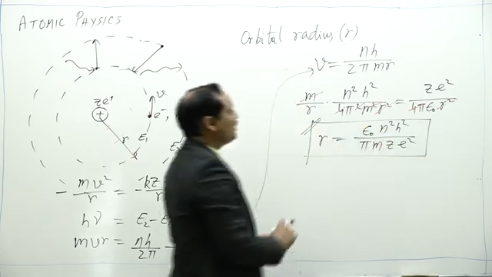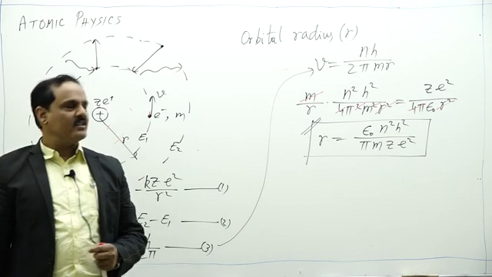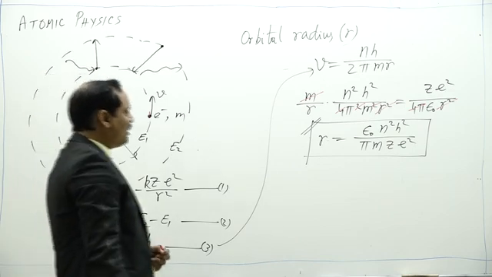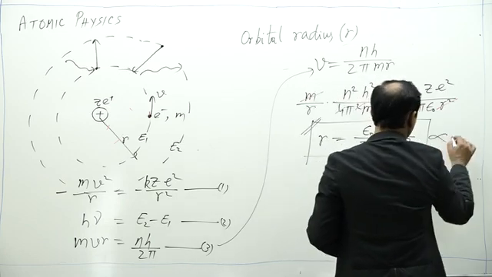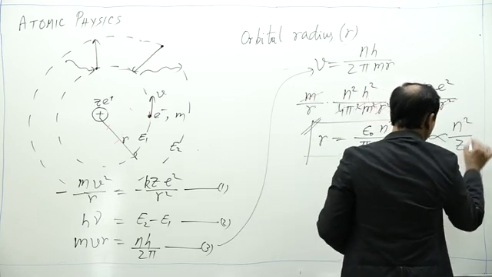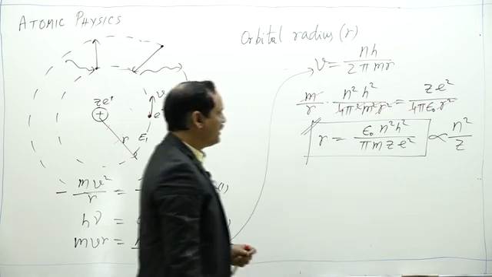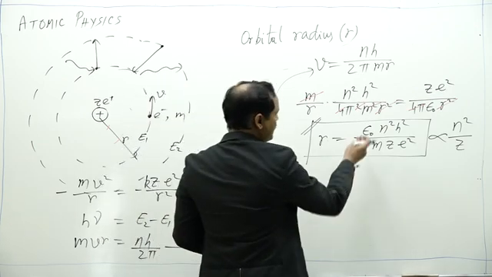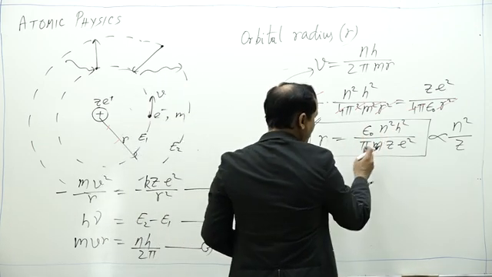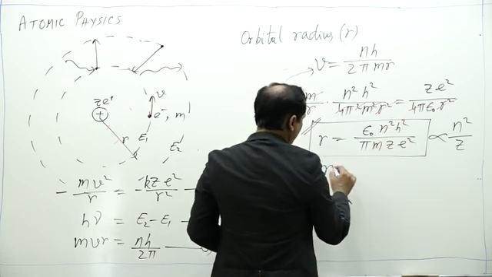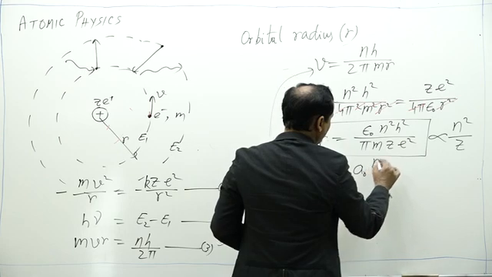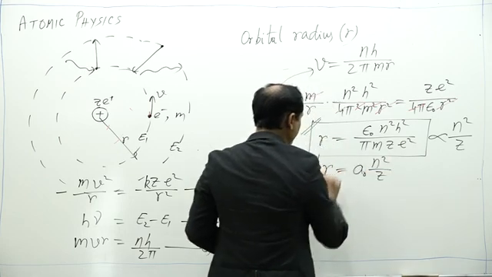This is the expression for orbital radius according to the Bohr model. Here we can see this r is proportional to n square and inversely proportional to z. The other quantities such as epsilon naught, h, pi, m, e are constants, and we write the expression as a naught n square by z,